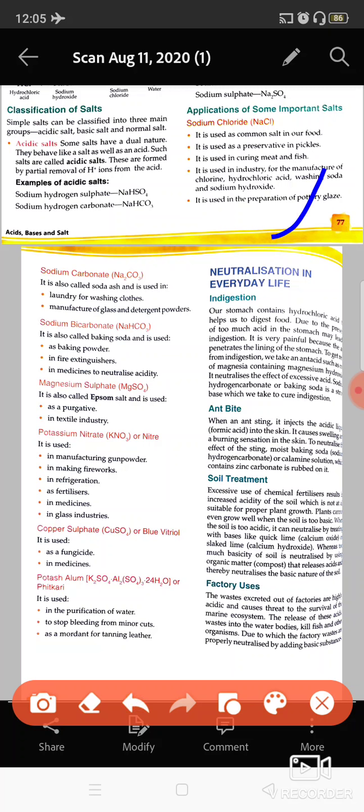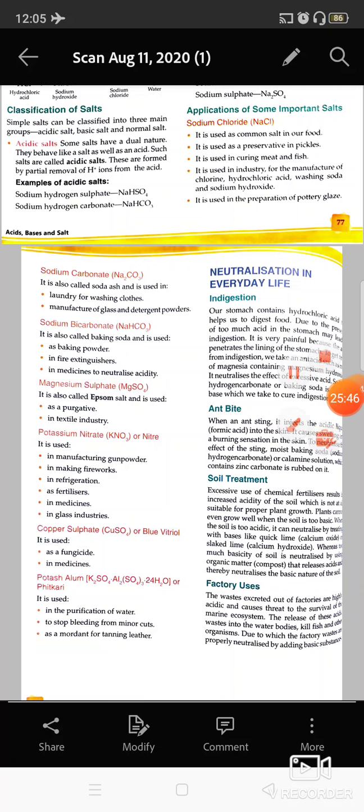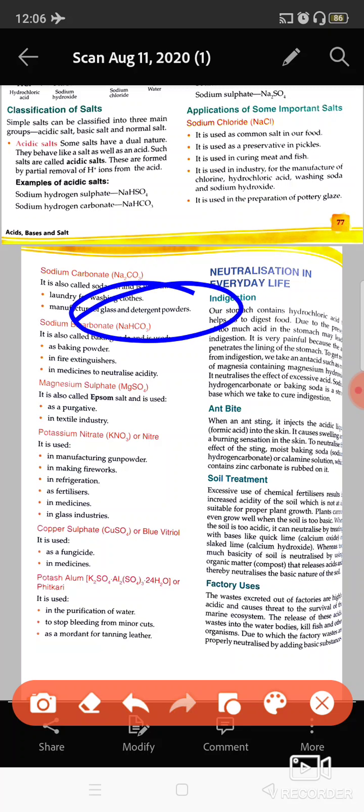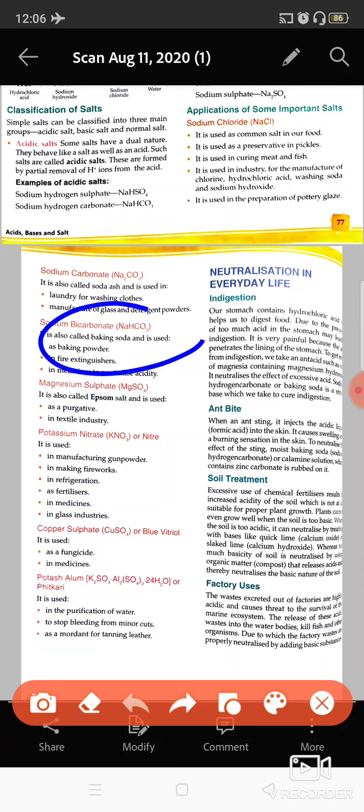Sodium carbonate is another salt which is used. It is also known as soda ash, and it is used in the laundry for washing clothes. These are used in the glass and detergent industries. It is used to make the powder of the detergents. Sodium bicarbonate is known as baking soda, and it is used in the baking industry, in fire extinguishers, and to neutralize acidity.